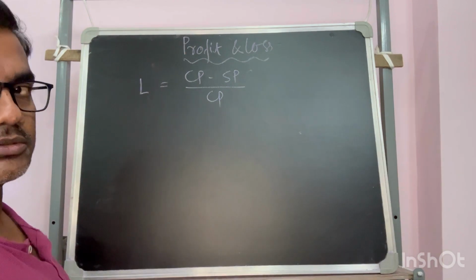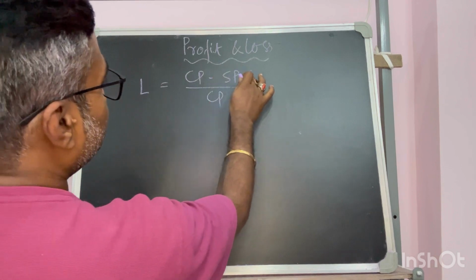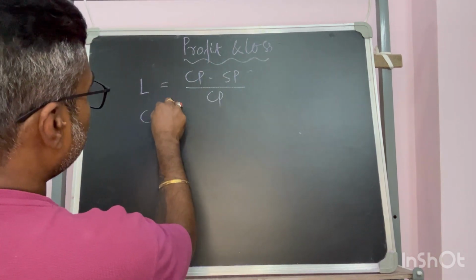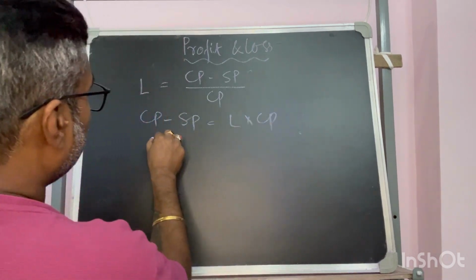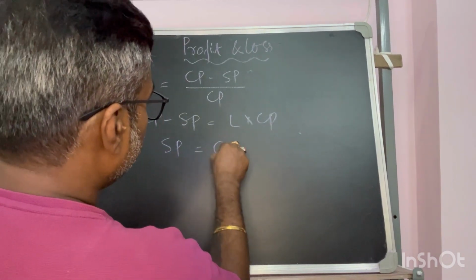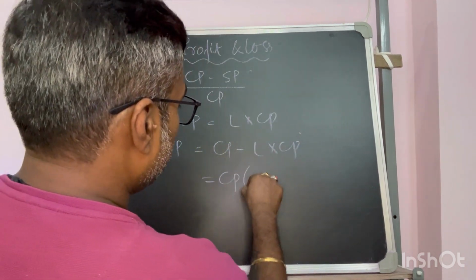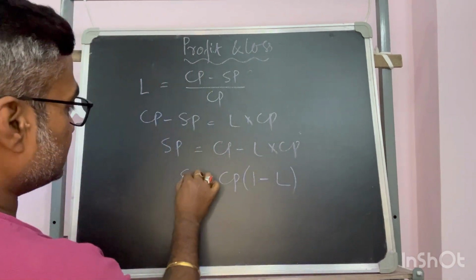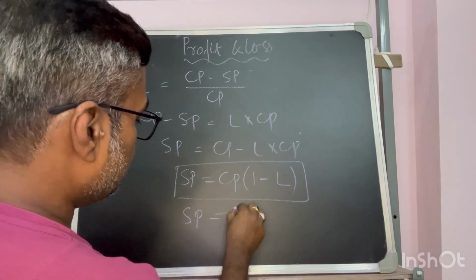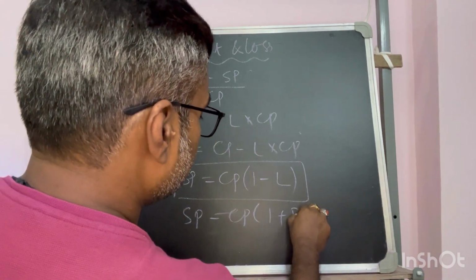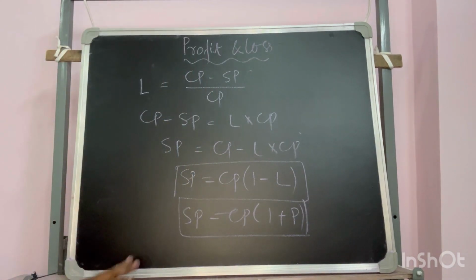And when selling price is more than cost price, we are always gaining. So for loss, CP minus SP is equal to L into CP, then SP is equal to CP minus L into CP, which is CP into 1 minus L. In this case SP is equal to this one. For profit, SP was equal to CP into 1 plus profit. Get the difference? Fine? Okay.